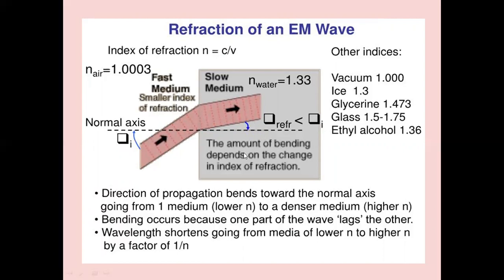The amount of bending depends on the change in index of refraction. Instead of penetrating, the light can be reflected back. The reflection will take place when the second medium has a lower refractive index than the first. When the first medium has a higher refractive index than the second medium, the light will be reflected back.